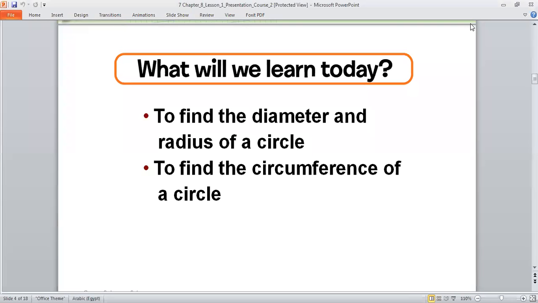To find the circumference of a circle. Read the first and the second, Turkey, please. To find the diameter and radius of a circle. To find a circumference of a circle. Okay. We need now to go to another slide.